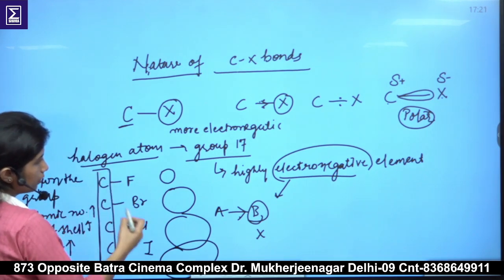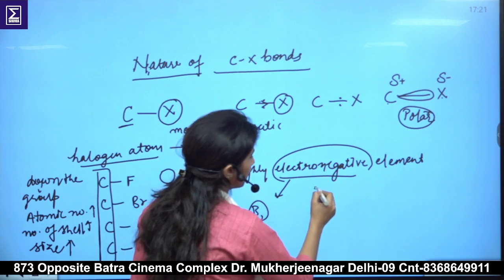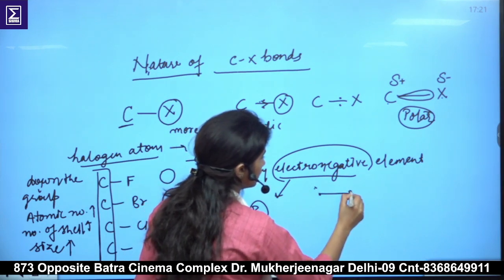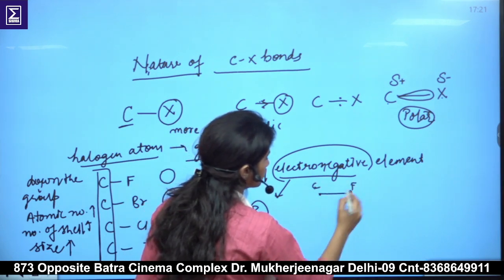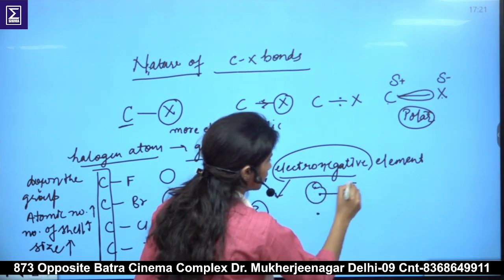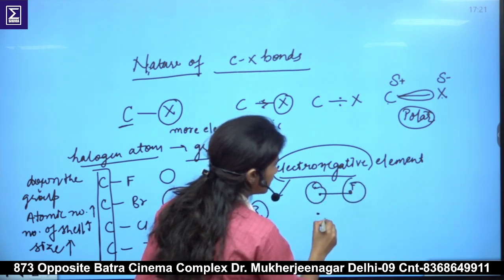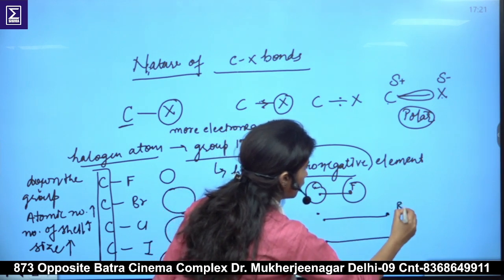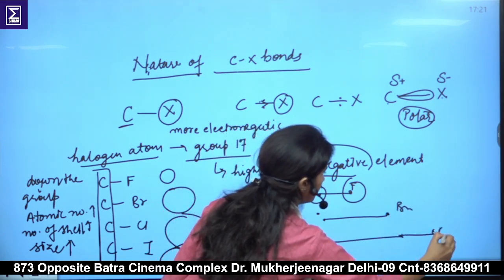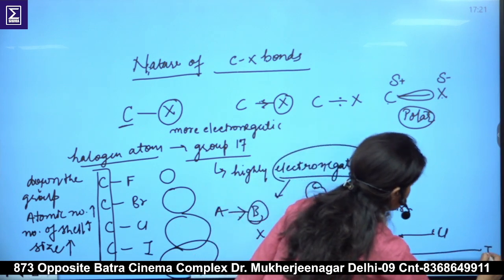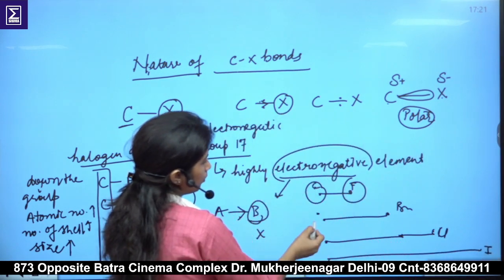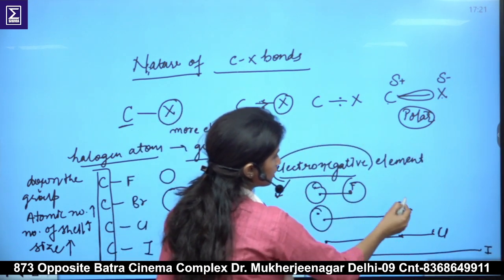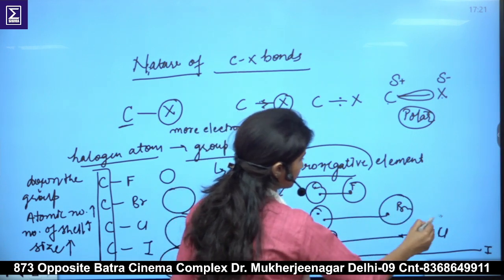So as we go down the group, in case of carbon fluorine, suppose the bond length is this much. In case of carbon chlorine, the bond length will increase further. In case of carbon bromine, it will increase further, and in case of iodine, it will increase drastically. So as we go down the group, the bond length between carbon and halogen increases.